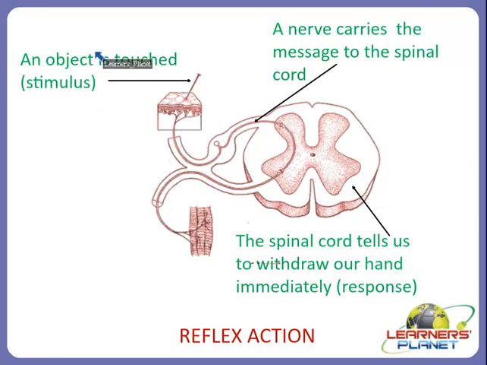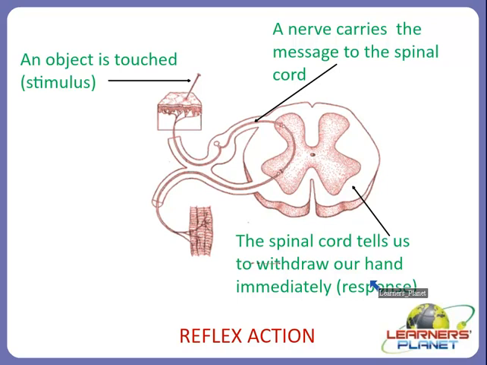The stimulus means an object which is touched, whether it is hot or cold or a pin, any object. And then what happens? The spinal cord responds through a nerve and sends the message that you do not have to touch it, you have to just take away your hand, or take away your leg.